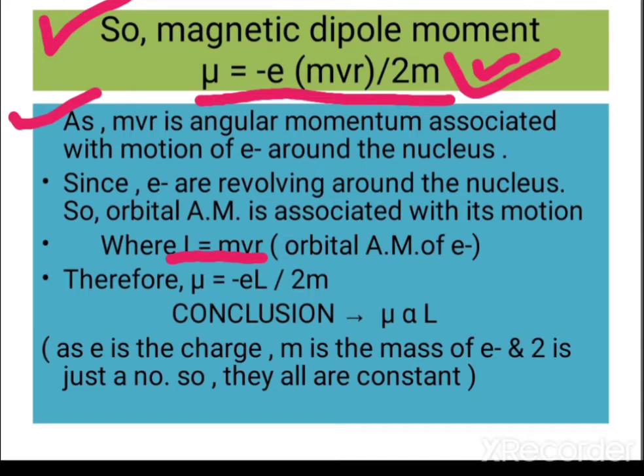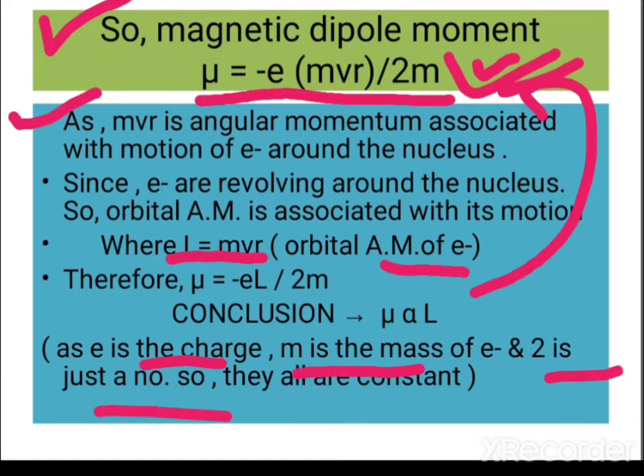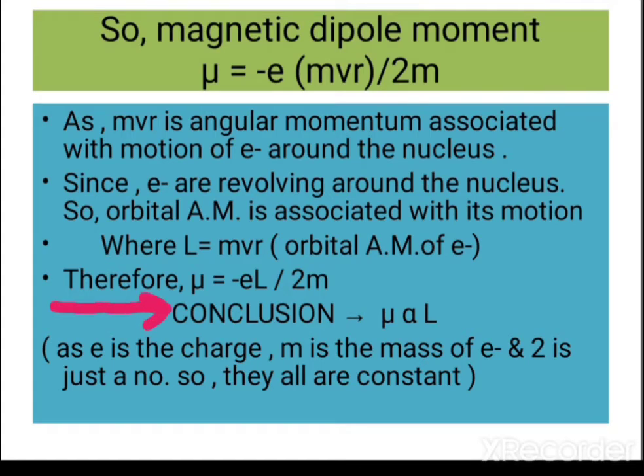So where L equals mvr, that is the orbital angular momentum of the electron. Putting the value above, mu equals minus eL upon 2m. Here e is the charge, m is the mass of the electron, and 2 is just a number, so all are constant quantities. The remaining variables are only mu and L. So the conclusion is that mu is directly proportional to L. The larger the magnetic moment, the larger the angular momentum.